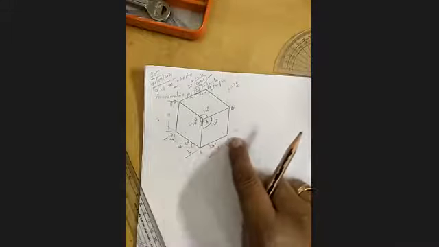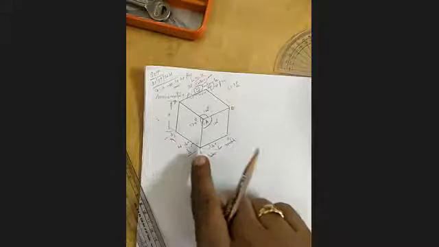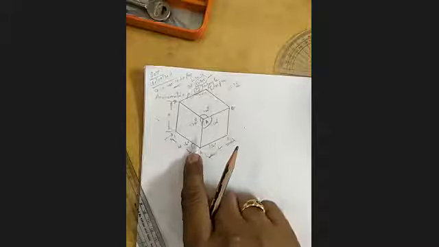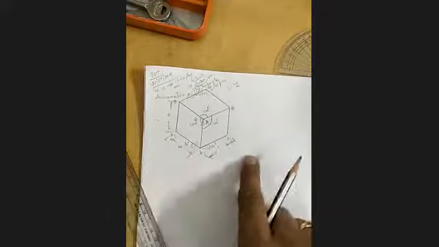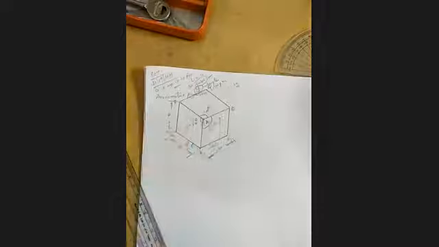One 30-degree line represents length. Another 30-degree line represents width. You may take width on this side, length on this side. It is your choice. Already I told in one of the problems. But height should be vertical. Vertical means we draw one horizontal line, and it should be perpendicular to that line from all corners.